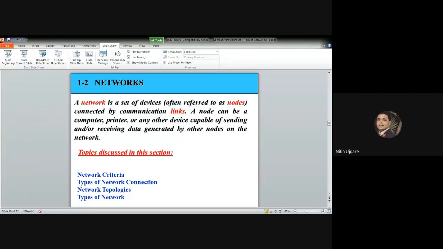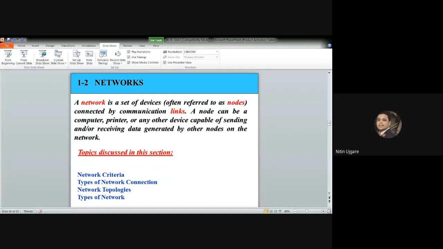So there are three different network criteria. One is the performance of network, other is the reliability of network, and third is the security of network. So let me quickly go through these three network criteria. A network must be able to meet a certain number of criteria, and the most important of these are the performance, reliability, and security.